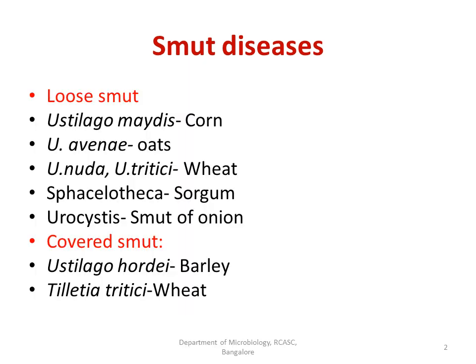Now, let us study about this disease in detail. Smut diseases can be classified as loose smuts and covered smuts. What are loose smuts? As the name indicates, here the infected part, that is the ovaries, are the target region of the infection.